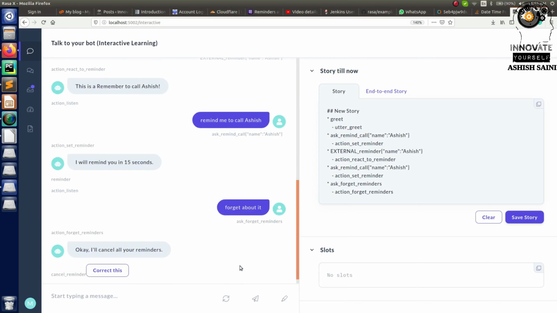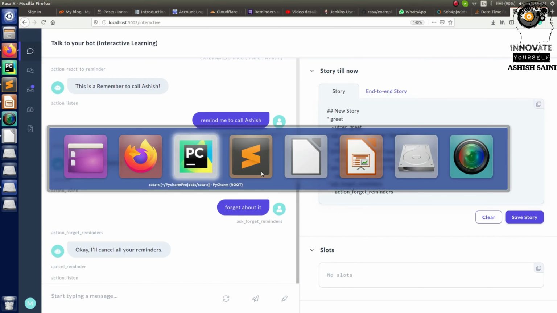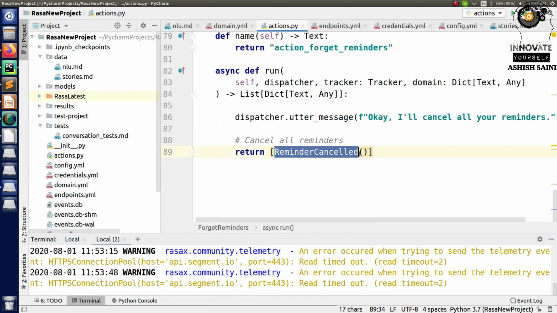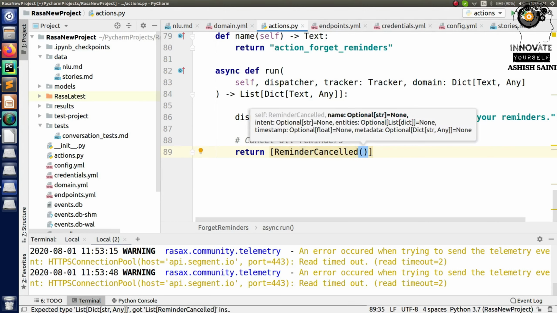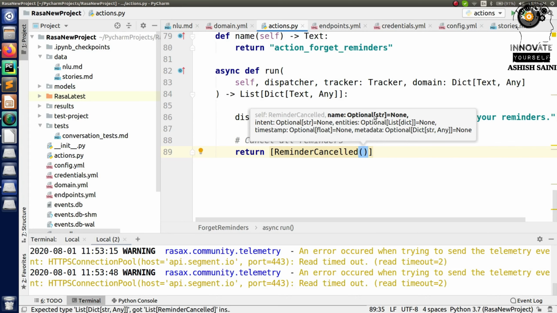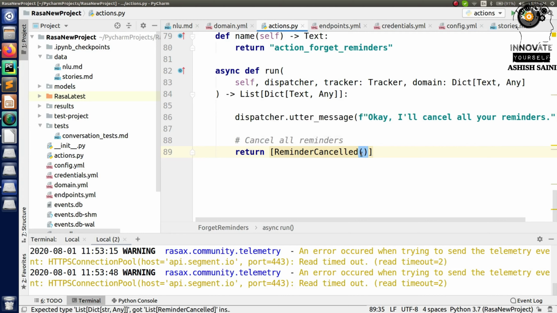So this is the way you can cancel your schedulings if you have changes in your meetings or in your calls or anything. In that case you can make your schedulings like this. Now you must be thinking that this is a reminder cancel for cancelling all the reminders. If I don't want to cancel everything, I just want to cancel a single request, what can I do? If you open this bracket, you will see an option, the first argument, that is name. This name is optional by default, because if you don't set the name, it will automatically cancel all the reminders.